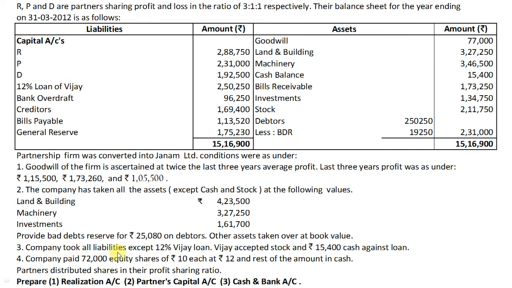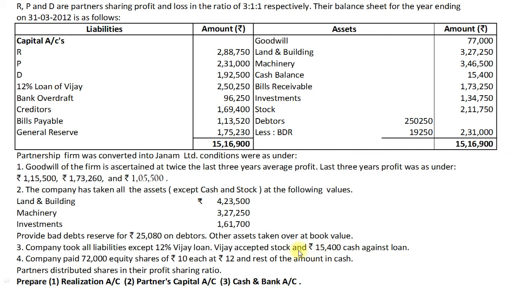Company took all liabilities except 12% Vijay's loan. It means company has not taken loan. So other liabilities, bank overdraft, creditors and bills payable are taken by company. For Vijay's loan, firm gave him stock and rupees 15,400 as a cash. So stock amount 2,11,750 plus cash amount 15,400.